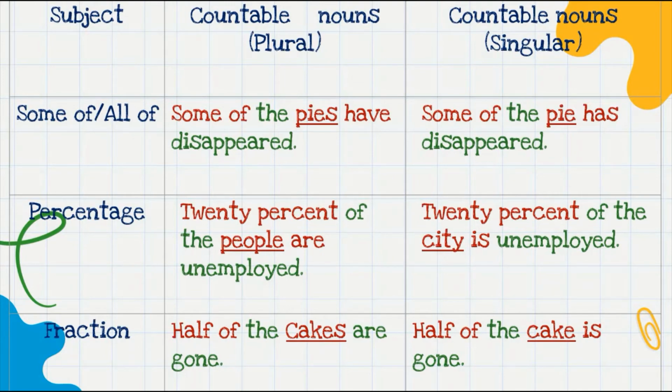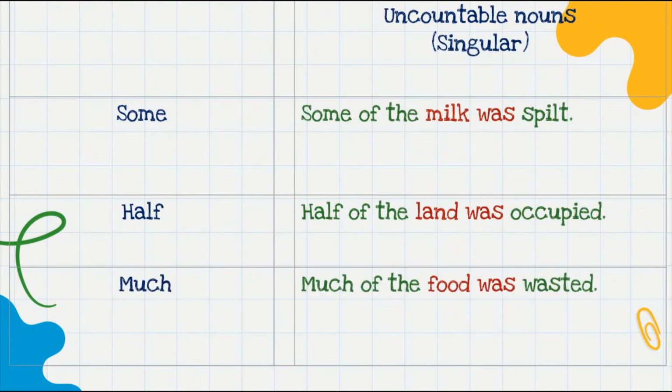Let's now look at some sentences that have uncountable nouns as the subject along with fractions, percentages or determiners. So uncountable nouns like we've seen earlier are milk, sugar, land, food, cotton, money, and these are always considered to be singular and take on a singular verb. So some of the milk was spilled, half of the land was occupied, much of the food was wasted.